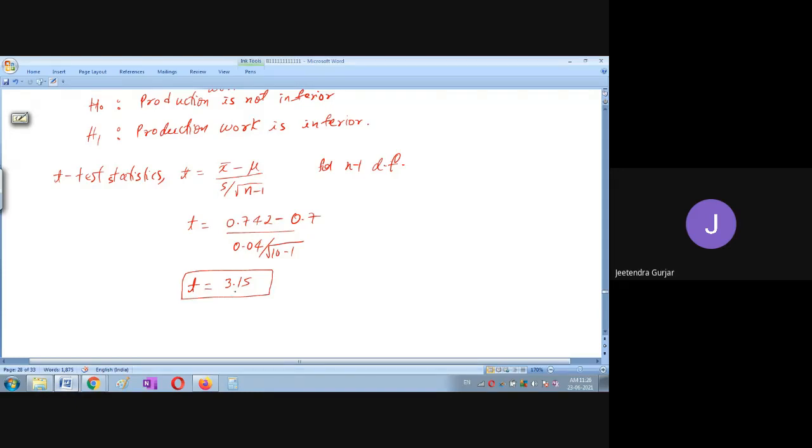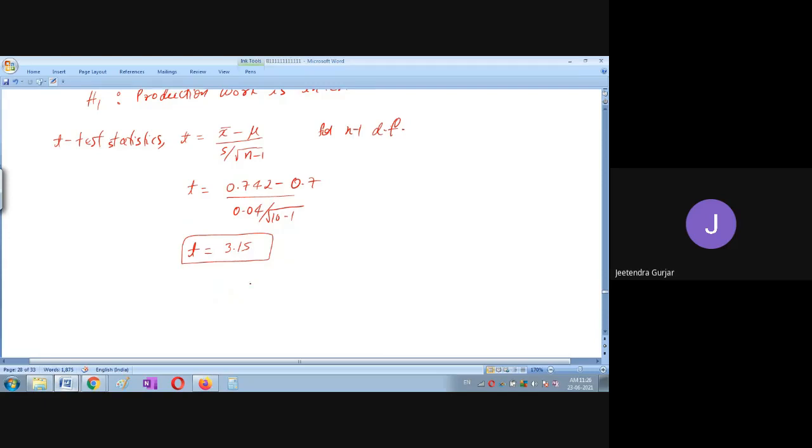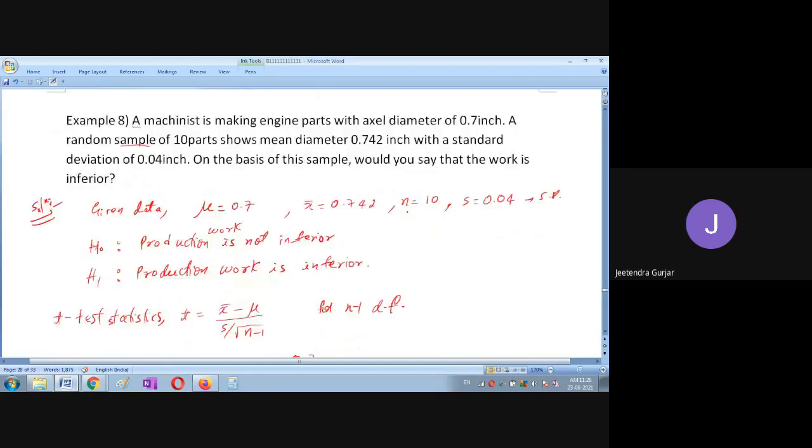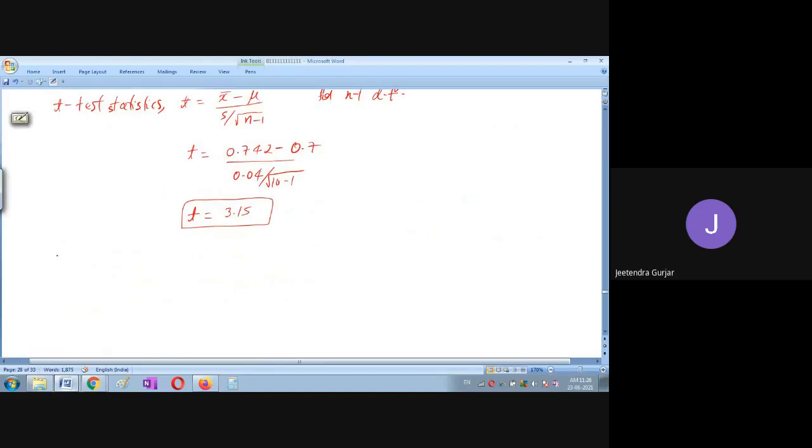So this is T calculated value, friends. So if they have not given in the question at which level of significance you are going to use, please use, I request everyone to use 5% level of significance. So means it is T 0.05 is equal to, this is from the table. Please remember, students, from table you are going to find this value with the n minus 1 degree of freedom. So what is n minus 1 degree of freedom, students? It is 10 minus 1, which is equal to 9 degree of freedom, right?